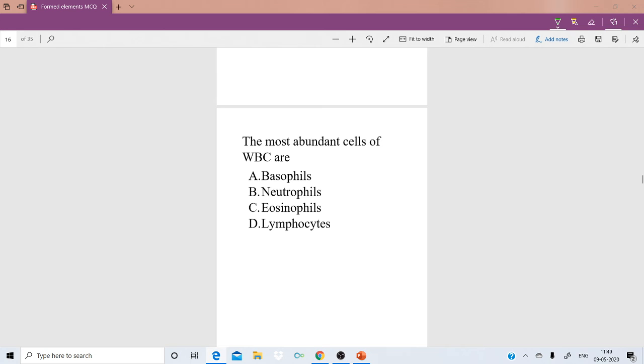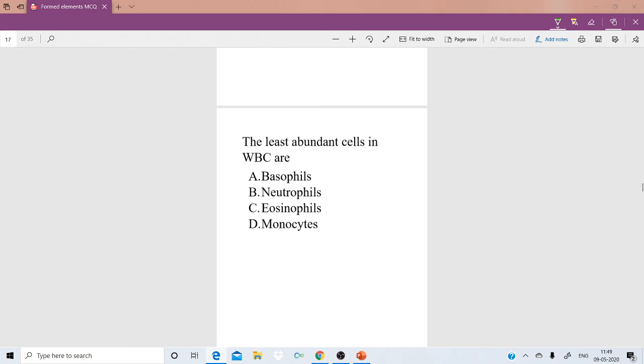The most abundant are neutrophils. The second most abundant are lymphocytes, 20 to 25% present.